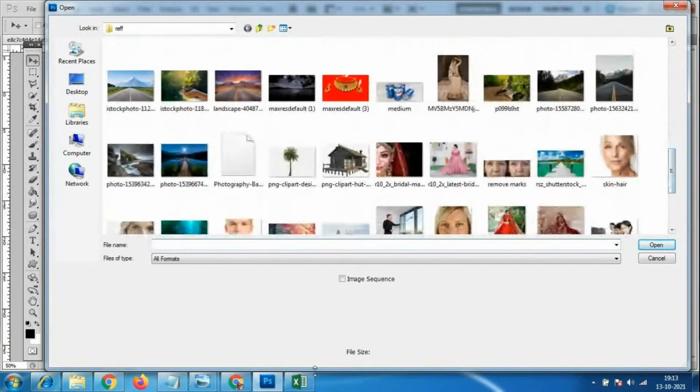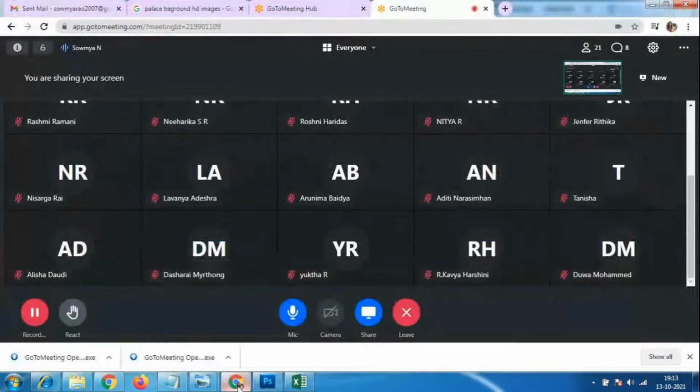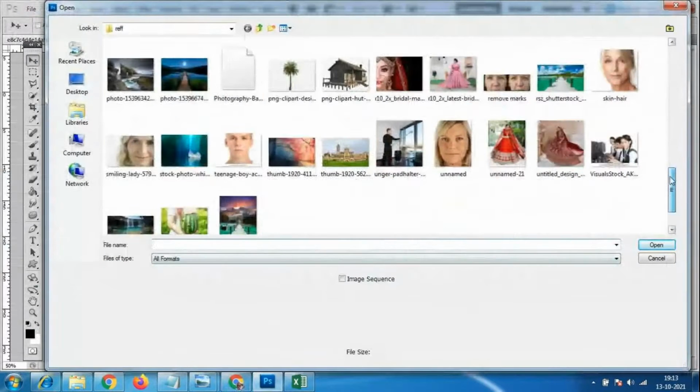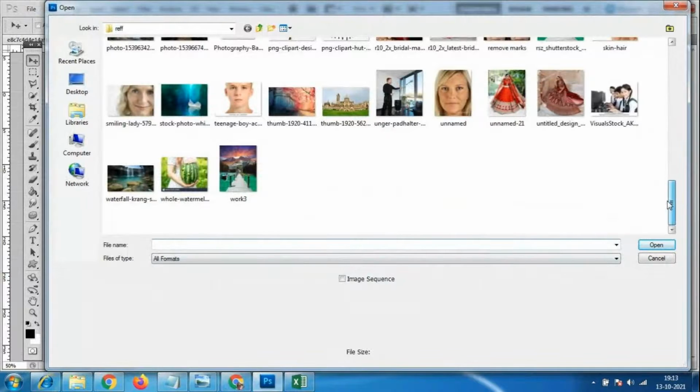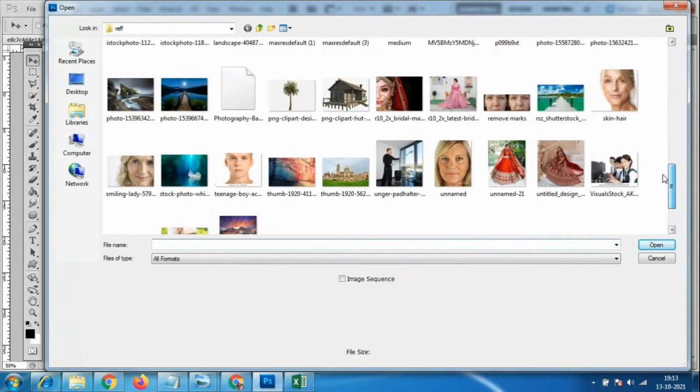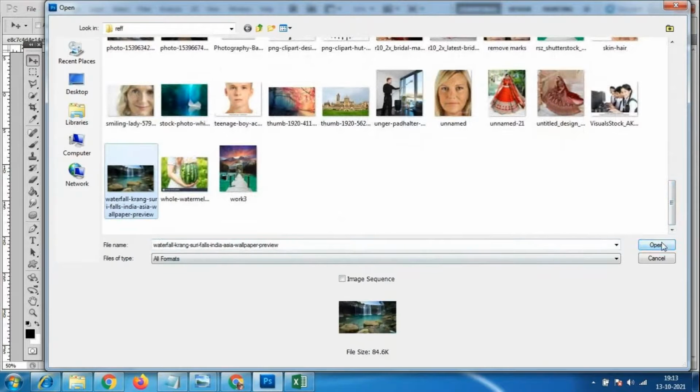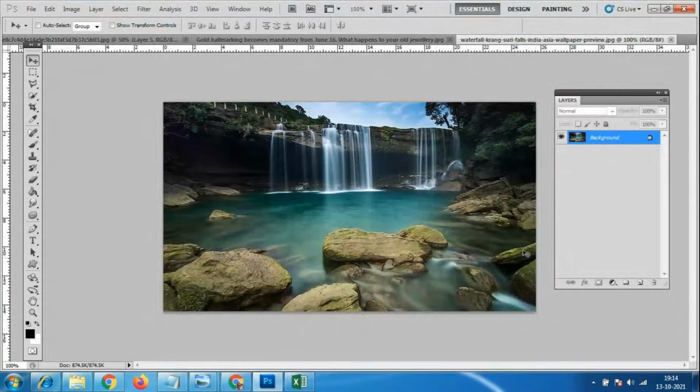All are there, right? Connection is not disconnected. Some stones I want. Look here, we have nice stones over here. So I'll go to this polygonal lasso tool again. Here you cannot use this eraser tool. I will select some of the stones from here, roughly, however many stones I want.